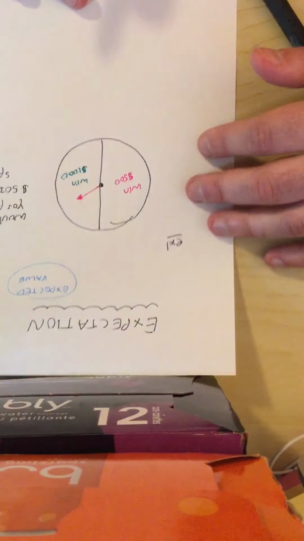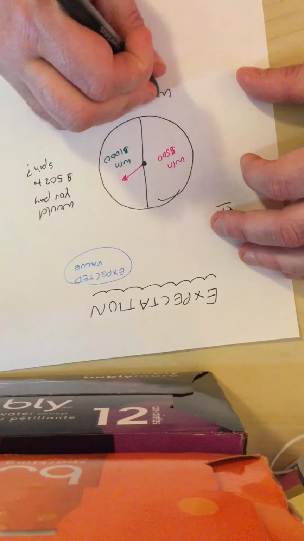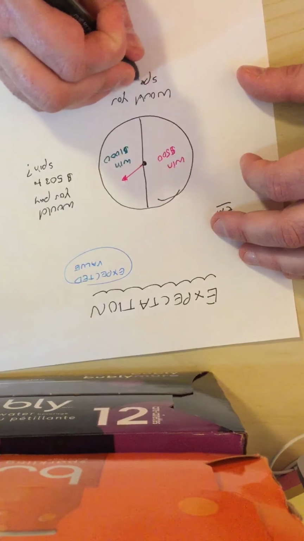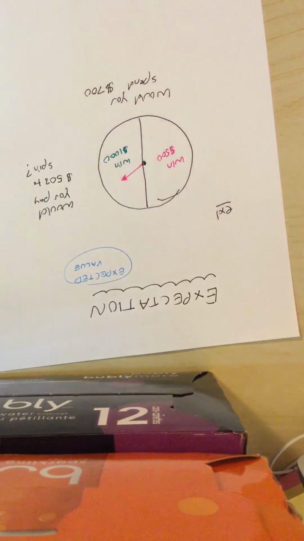Actually, let's go back to this wheel. Would you spend $503? Yes. Would you spend $700 to spin this wheel? Obviously when I say that, it's kind of emotional: can you afford to lose the $200 just because you might win $300?